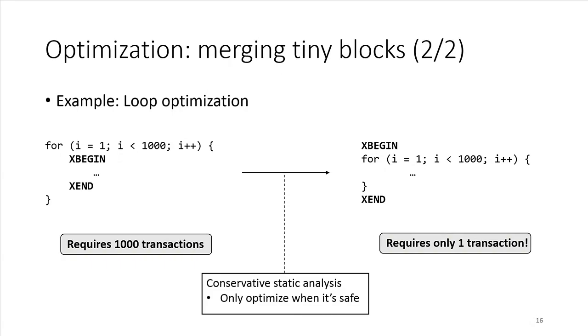Note that we still need to make sure the transformed program can fit into TSX, so we only apply the optimization when the result meets our conservative stack analysis.